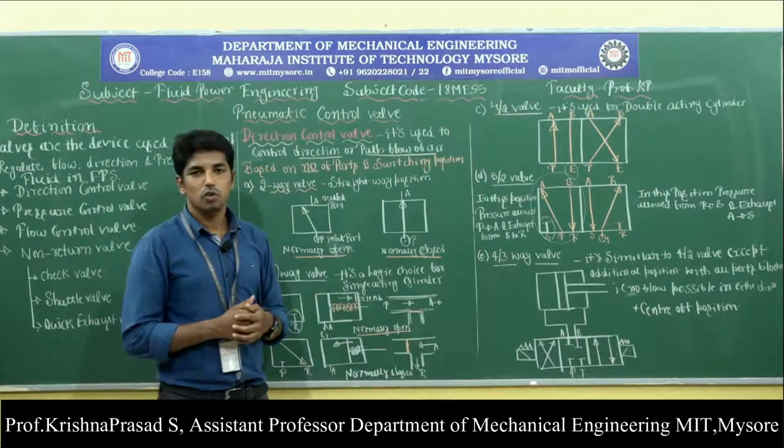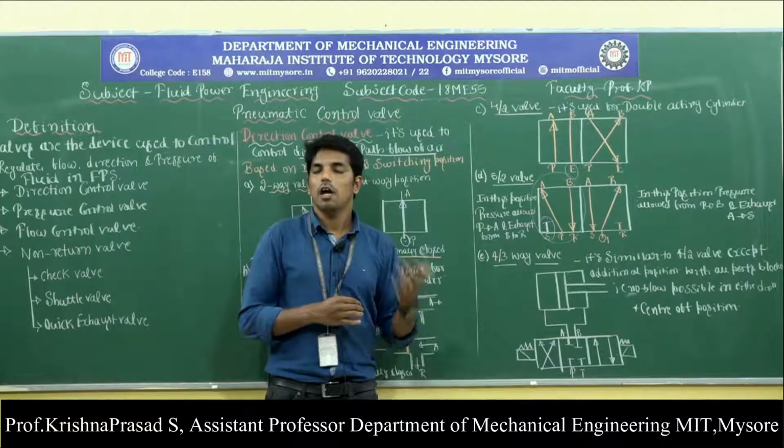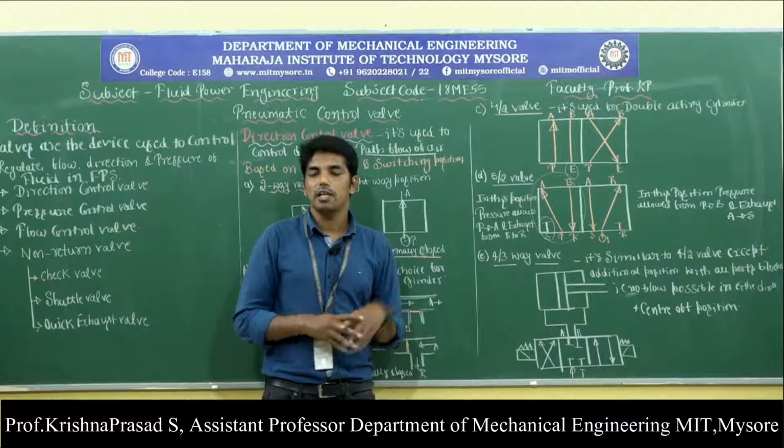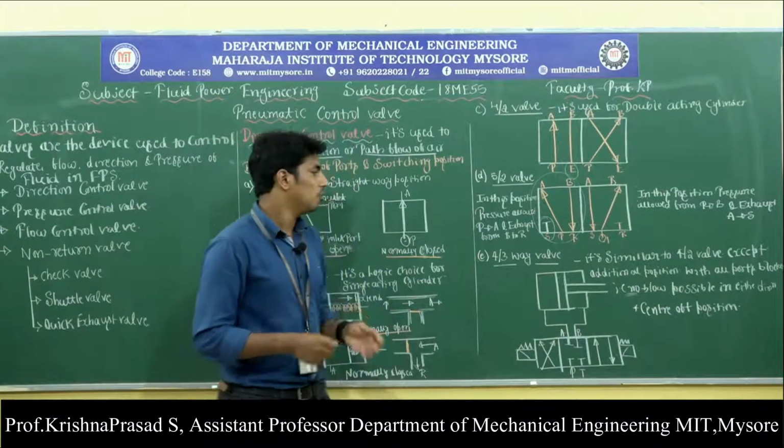The main advantage is that both pressure and exhaust take place simultaneously.